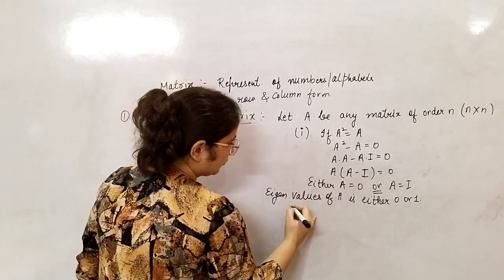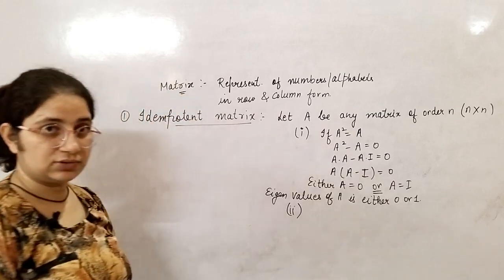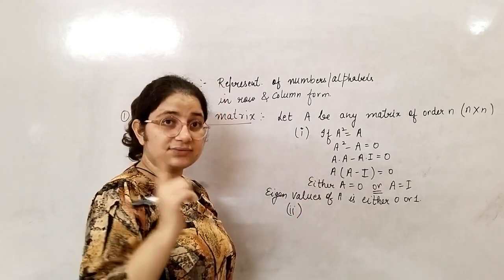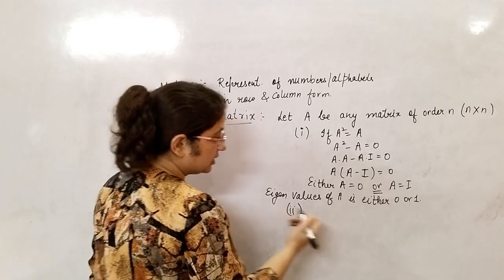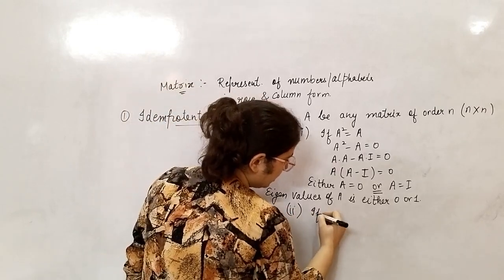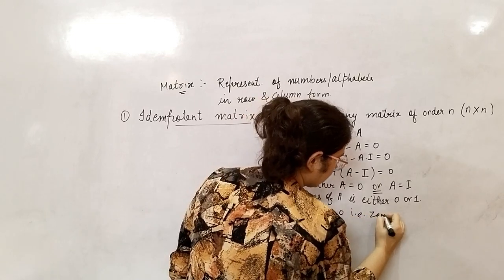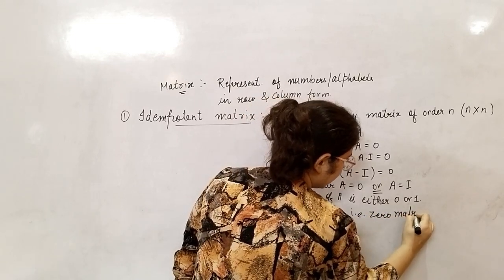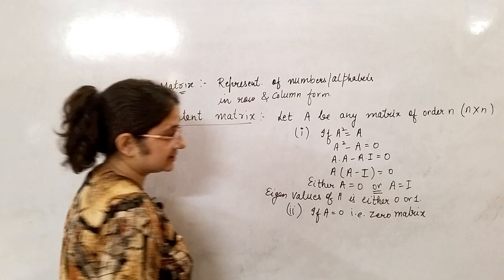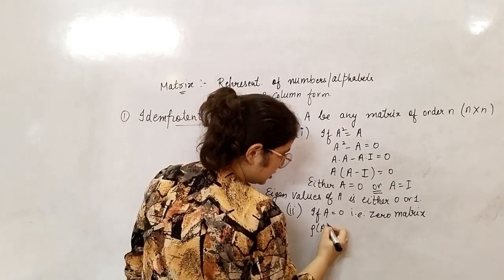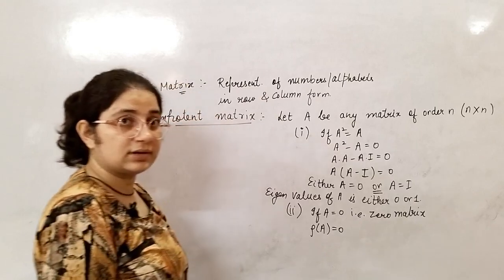What is the second thing? Eigenvalues I told you. Now what is the trace? Now in both cases we will discuss the trace and determinant of this matrix. Now let A be equal to the 0 matrix. In the case of the 0 matrix, rank of A will be 0, right?